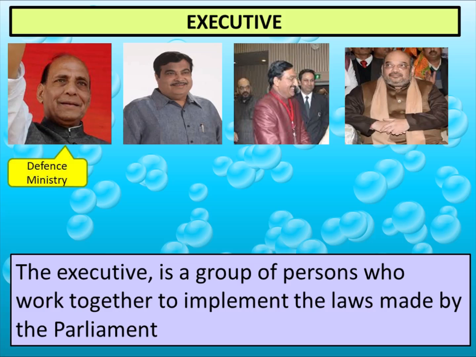These are already MPs, but apart from MPs, they are ministers also. Now this is the difference between MPs and ministers. All the MPs cannot be ministers. There is only a team of 50 to 60, some selected persons of the winning party, who will become ministers. Suppose this time we have the government of BJP, so they have already selected their leader, and the selected leader will become prime minister.